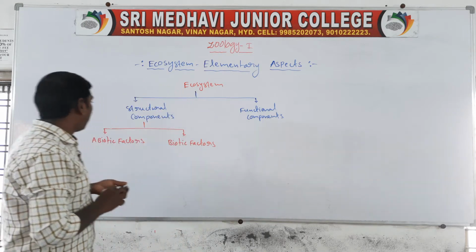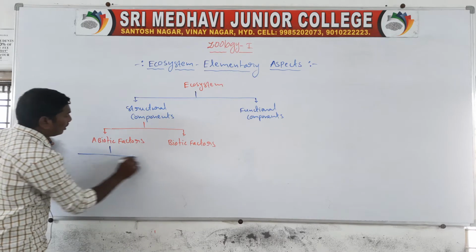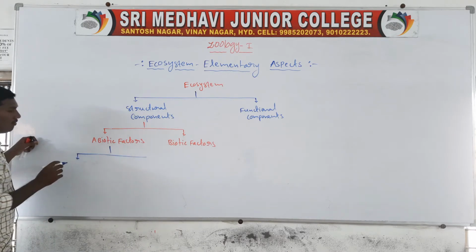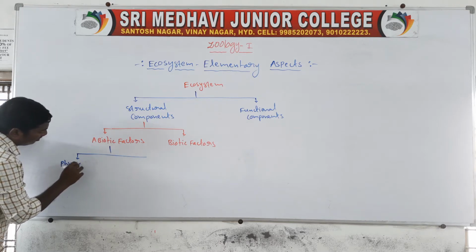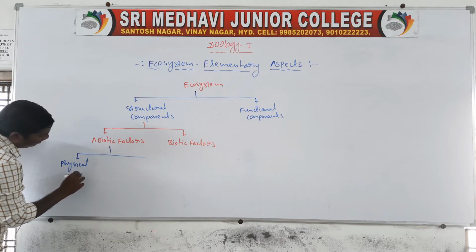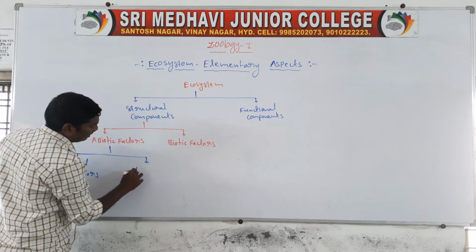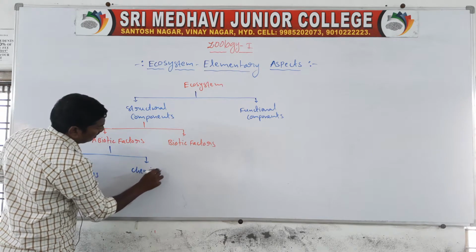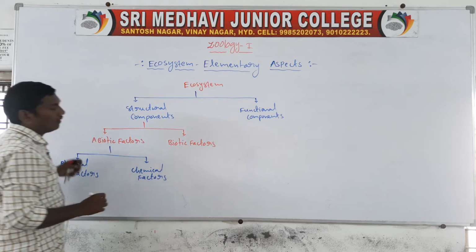Next, the abiotic factors are again of two types: physical factors and chemical factors.